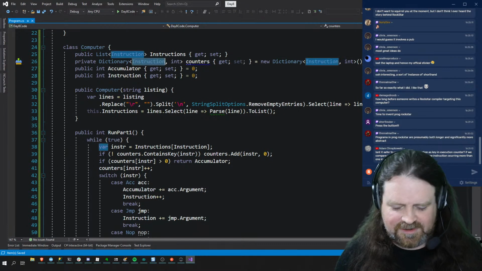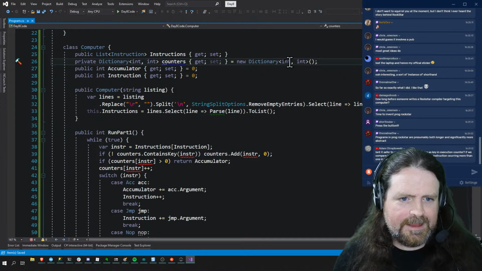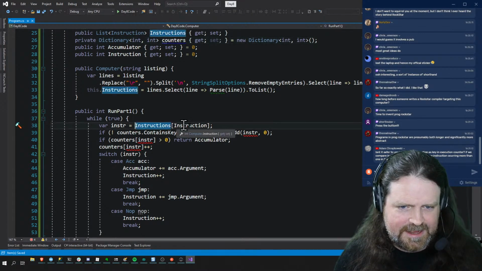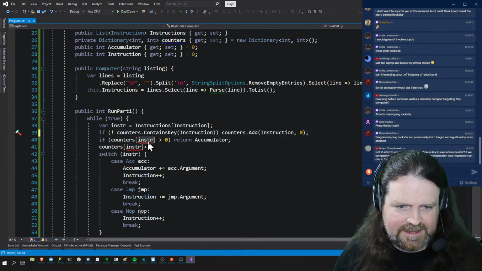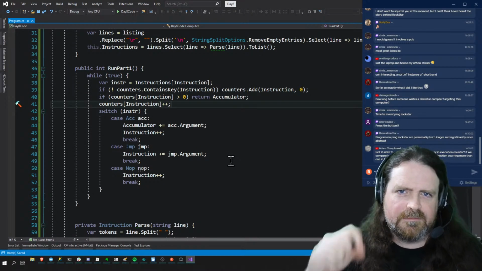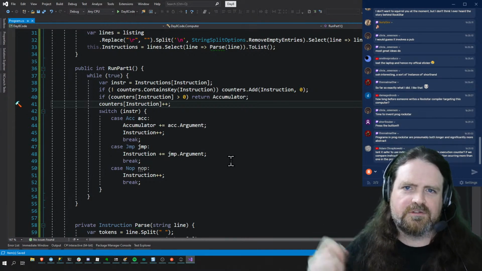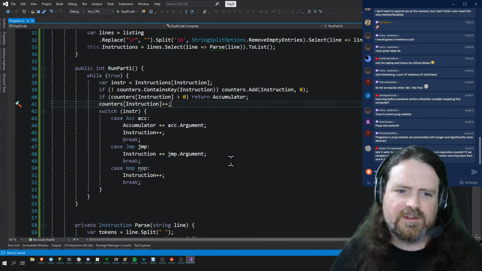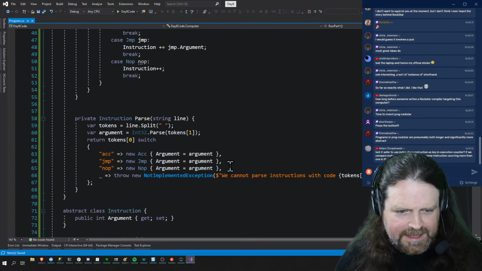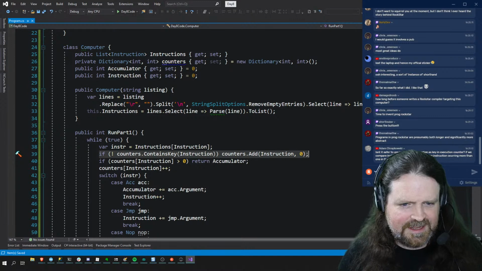So dictionary of instruction and int actually becomes a dictionary of int and int. There's that, and now at this point the instruction is a pointer, so that, and if counters that and that. So now, instead of looking up the number of executions by the .NET reference identity of the instance of the instruction, we're just looking it up by the number, which tells you the address of that instruction in our program. And there might be a way of initializing. I don't like this. This is a little bit messy.